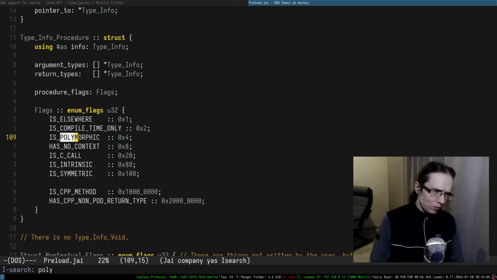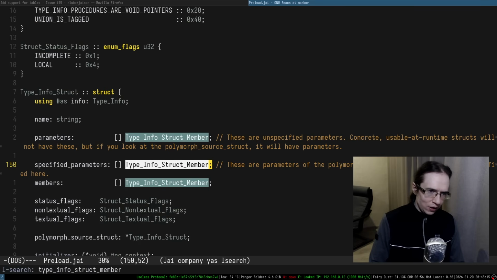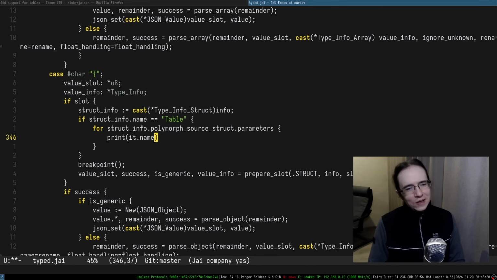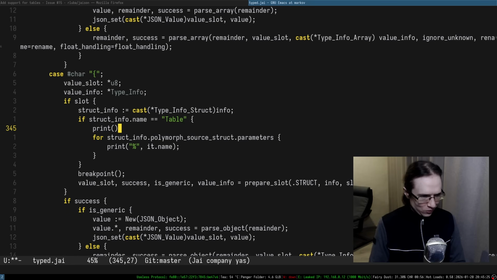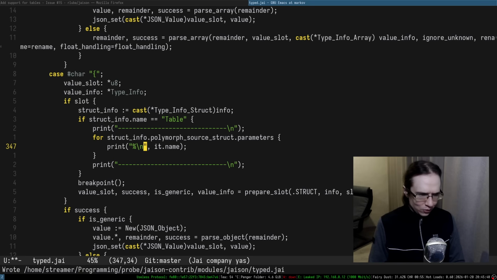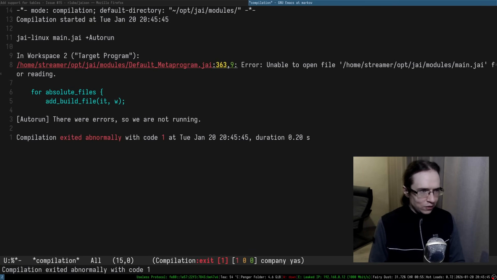So polymorph. Yeah. So type info struct. It's another type info struct, and it's a type info struct member. So that's what they are. Okay, so I do have a name. That's the only thing I wanted. So it name. I was looking for how to get the name of this thing. All right. And I can just print the whole thing like that and like that. So probably need to specify the new lines. Right, I have to specify the new lines, and now I'm gonna do auto run.